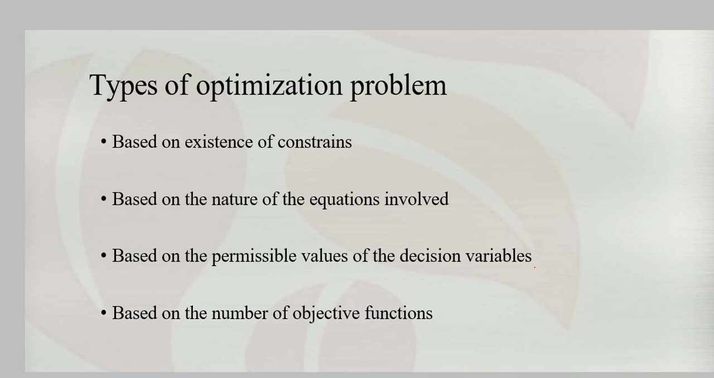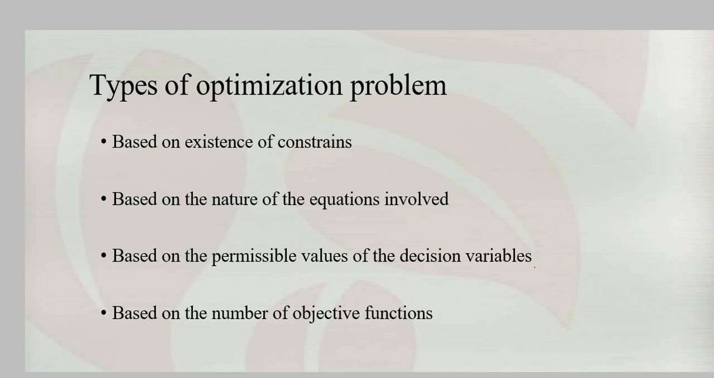This is the continuation of the optimization introduction, and now we will discuss the different types of optimization problem. There are different categorizations based on the different parameters which we are using. Optimization can be classified based on the existence of the constraint.